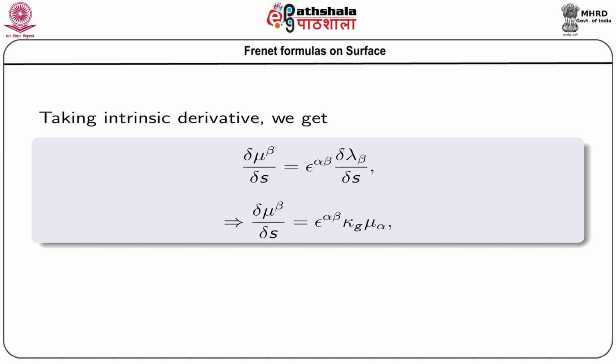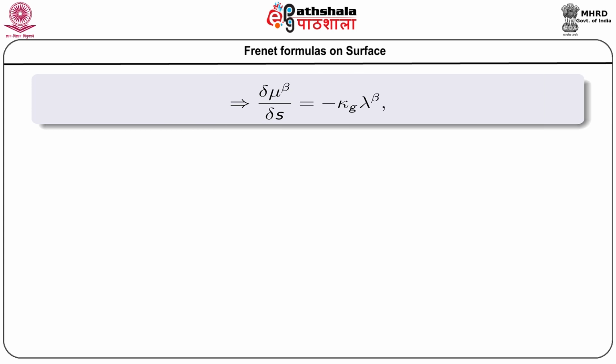Now, putting the value of del lambda beta del s in the right hand side, we get del mu beta del s equals epsilon alpha beta kappa g mu alpha, mu alpha is a covariant vector, because we are replacing del lambda beta del s, where lambda beta is the covariant one. So, from the above expression, we get del mu beta del s equals minus kappa g lambda beta.